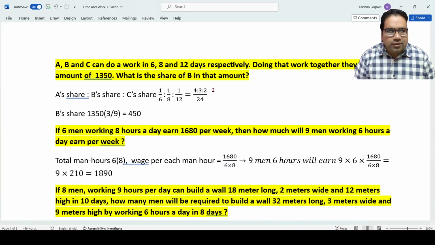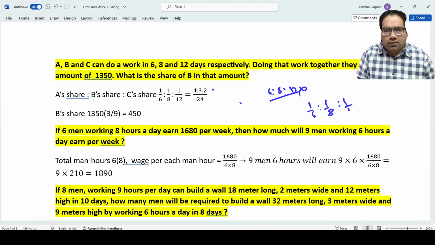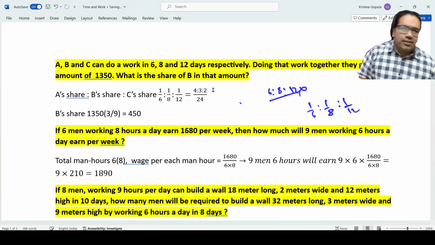That is the share. We should not take 6 is to 8 is to 12, right? No, this is wrong. We should take what is their capacity. 6 is to 8 is to 12 is not their capacity. Their capacity is 1 by 6 is to 1 by 8 is to 1 by 12. This is the daily capacity.